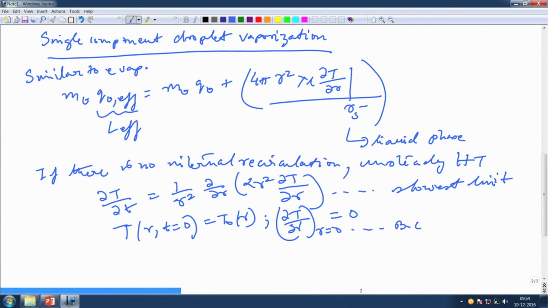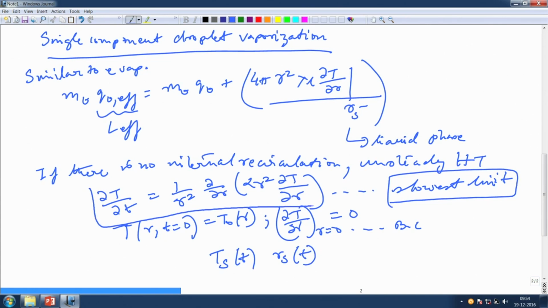The source of unsteadiness in this particular problem comes from the decreasing value of Rs, and the continuously changing profile of Ts. So Ts is a function of time, Rs is a function of time, two main sources of unsteadiness, and this has to be the slowest limit. This is because we have taken only diffusion to be the carrier. The droplet surface gets heated, slowly the heat goes to the center of the droplet, and that is how the heat is actually transferred. There is no recirculation, it is only a plain diffusion or conduction problem here.